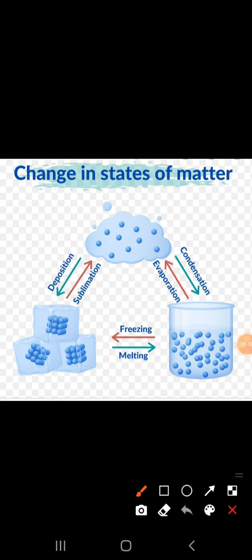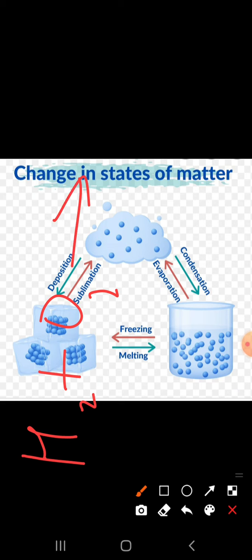For example, in a chemical reaction, H2 plus O2 gives 2H2O.